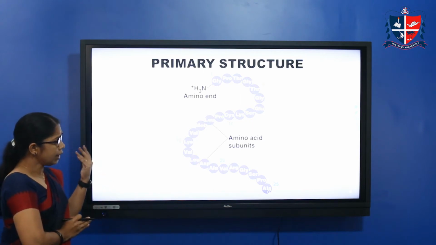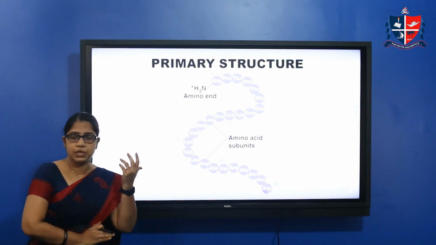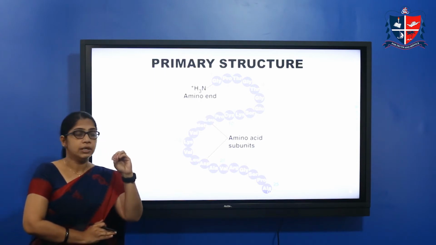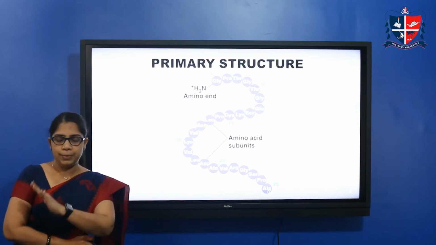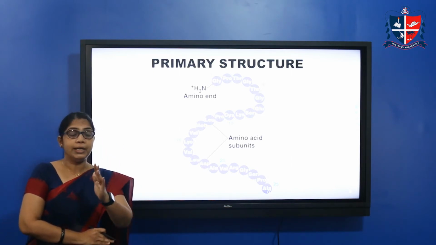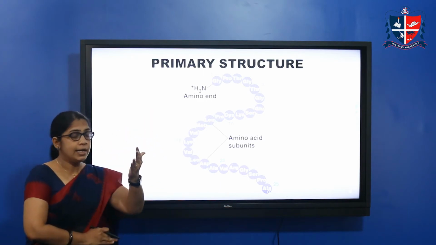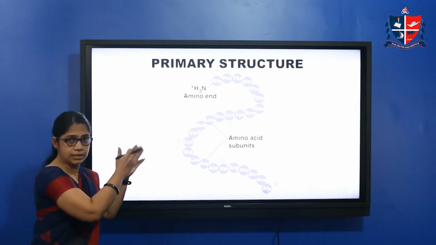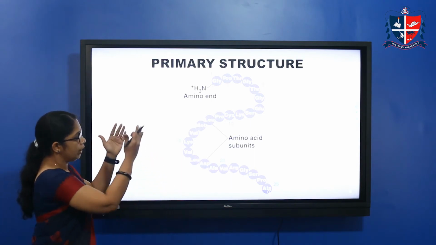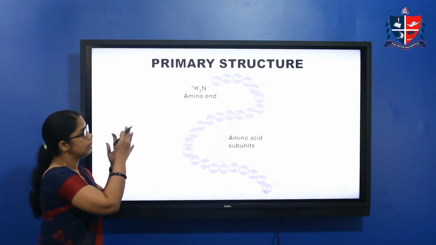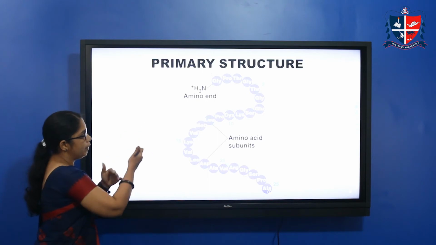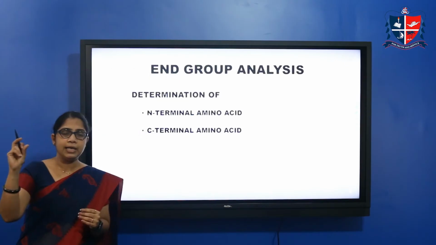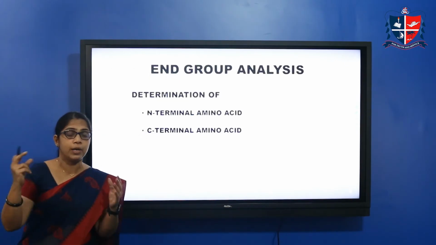Okay, so in order to find the primary structure, there are different methods to analyze how these amino acids are arranged. Which amino acids are present, which amino acids are at the end, or in between, or first. So there are different methods for finding the amino acid sequence. That is called end group analysis. So end group analysis is a method for finding the amino acid sequence.